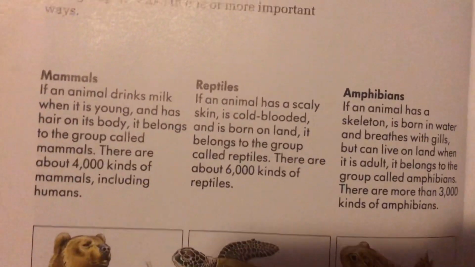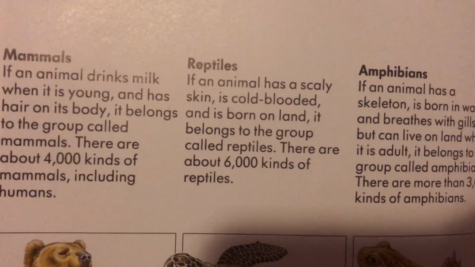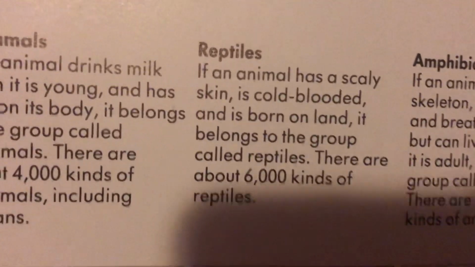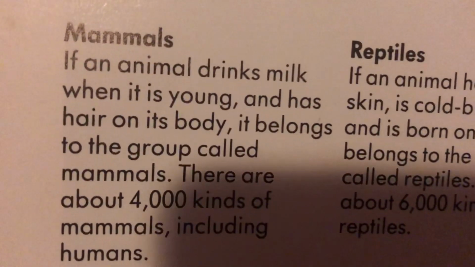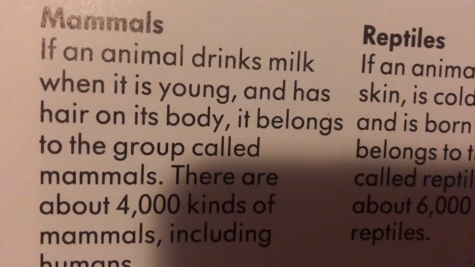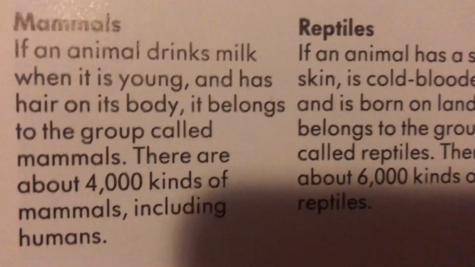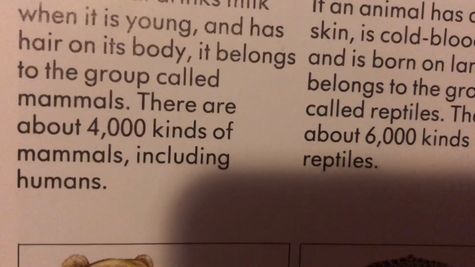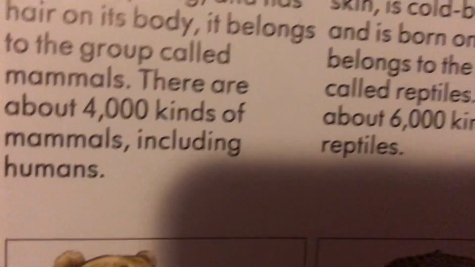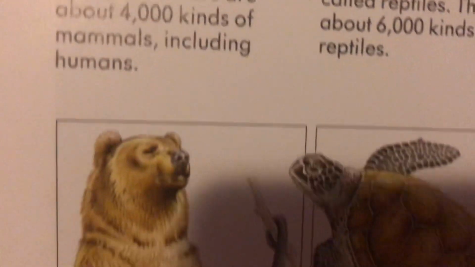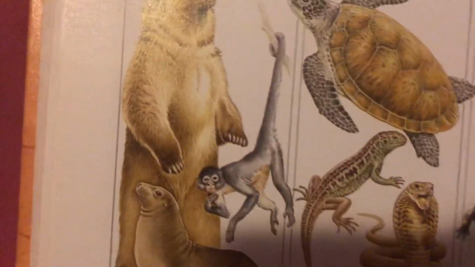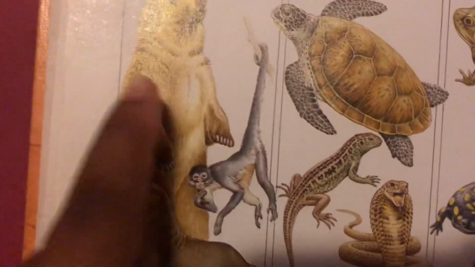Mammals. If an animal drinks milk when it is young and has hair on its body, it belongs to the group called mammals. There are about 4,000 kinds of mammals, including humans. Here are the 3 types of mammals.